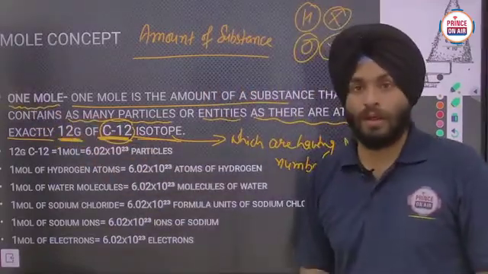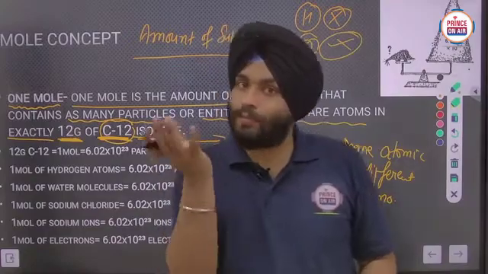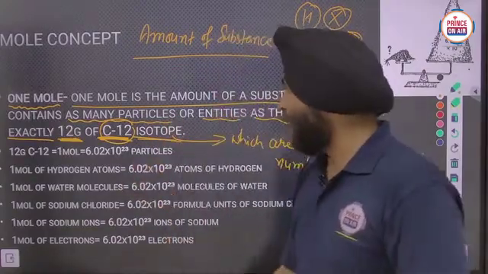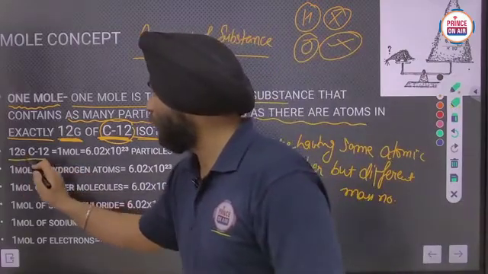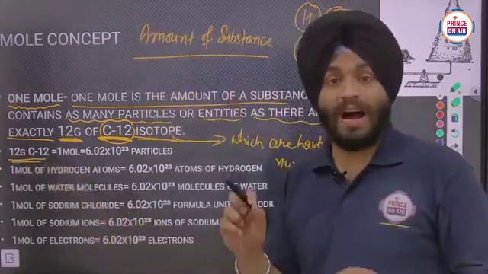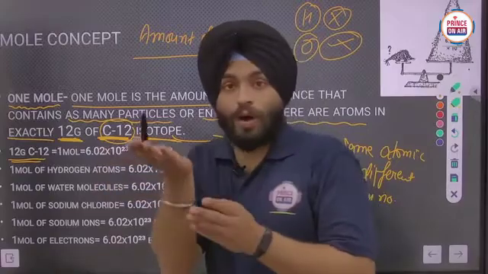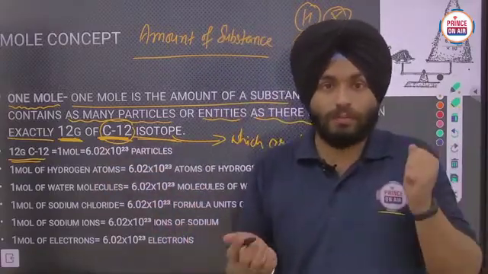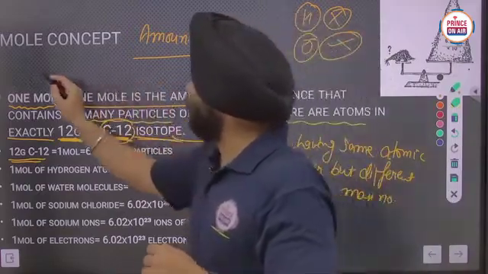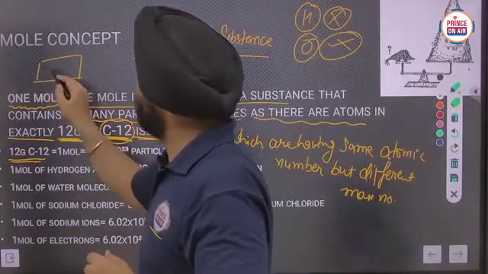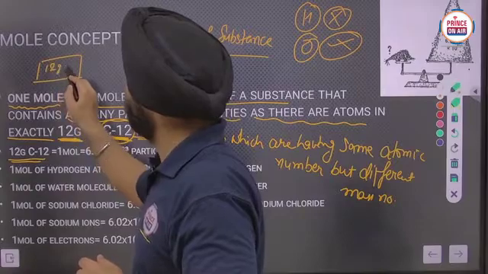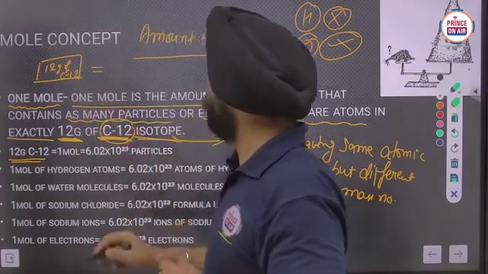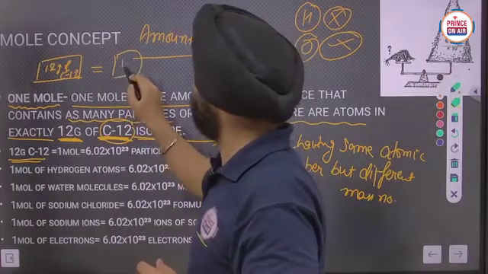If you have 1 mole of a substance, that means the mass of that amount will be equal to 12 gram of carbon 12 isotope. Is it clear? If I have a sample of 12 gram of carbon 12, that equals 1 mole.